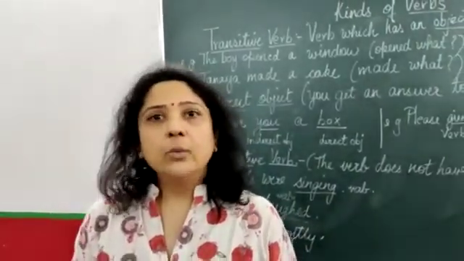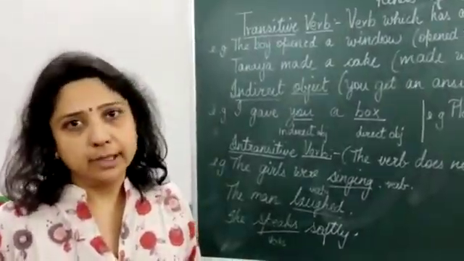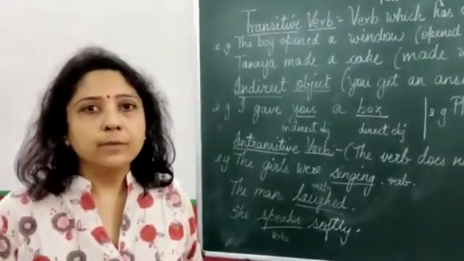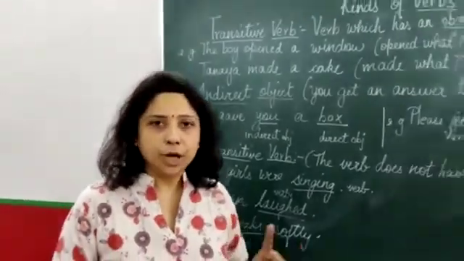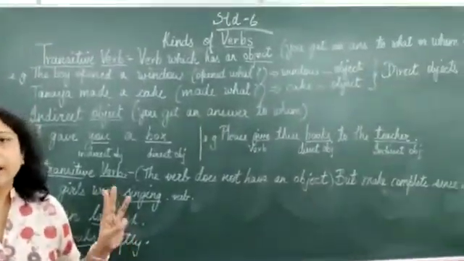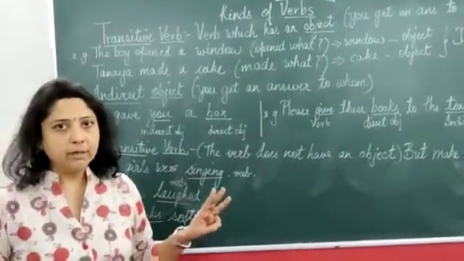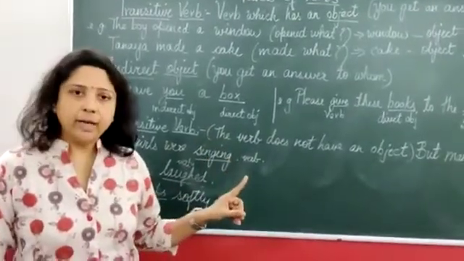Hello, today we will be doing a very important chapter, that is kinds of verbs. We have done this in the 5th grade also, so I hope we have not totally forgotten it. Kinds of verbs are transitive, intransitive and verbs of incomplete predication. These are the 3 basic kinds of verbs. We are doing that today.